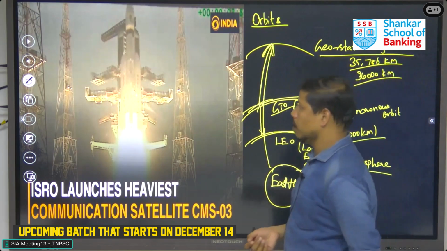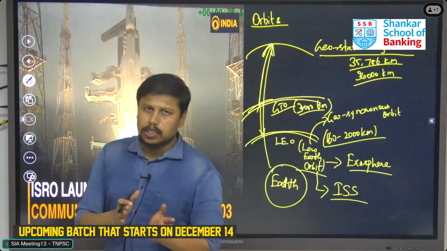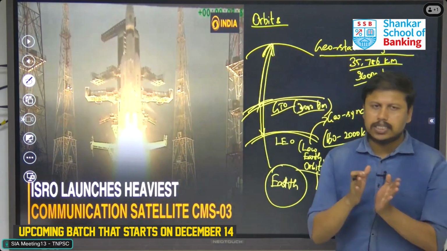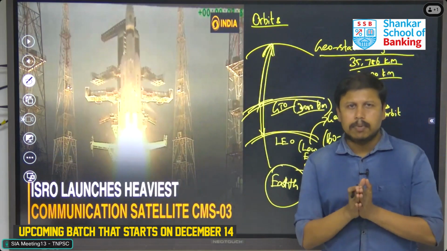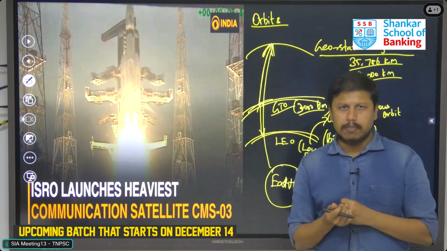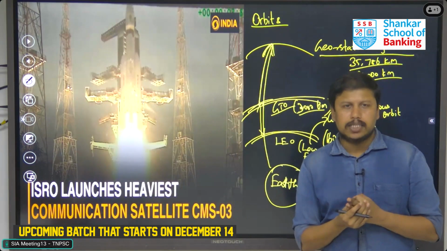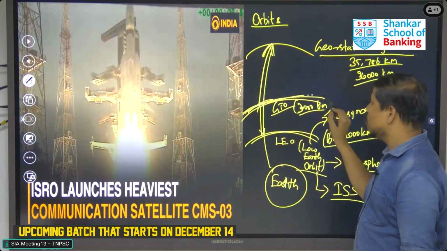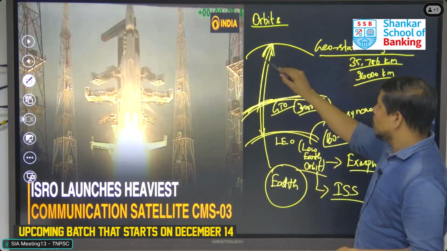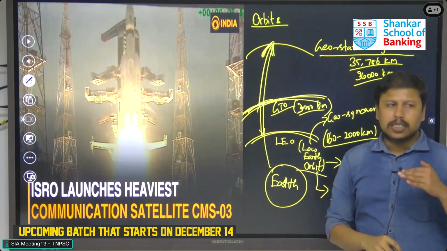So the summary of this ISRO mission is ISRO CMS-03 or GSLV CMS-03. What is the main purpose? It is for communication, and its launch vehicle is GSLV Mk3. Where is it going to be placed? First it is placed in the GTO orbit, also called the geosynchronous transfer orbit. But at the final stage, the main orbit it is going to be placed in is the geostationary orbit.